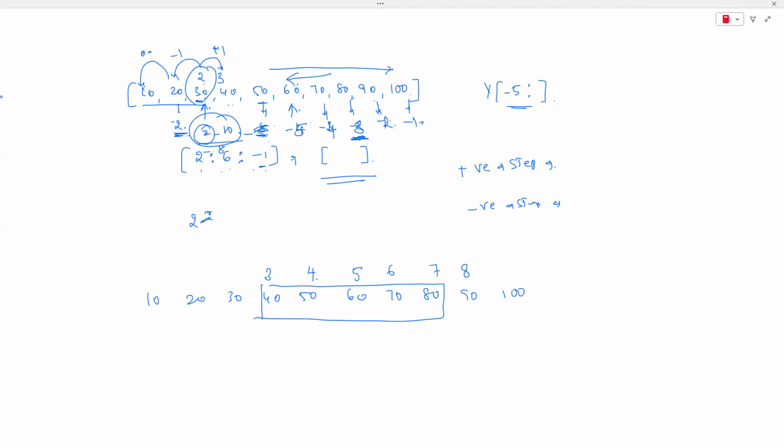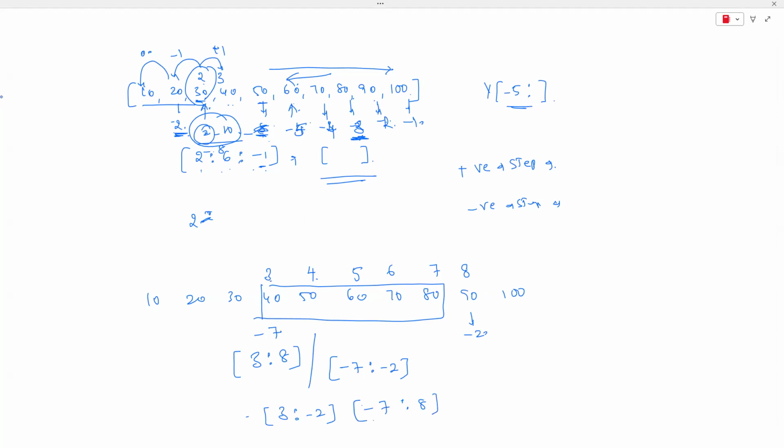So what I'm saying here is, you can write it as 3:8, or from the right hand side, you know what this 3 is now? It is -7. What is this 8? It is -2. So it is -7:-2, you write it. Or you can write it as 3:-2, or -7:8. Anything is fine, is what I'm saying.